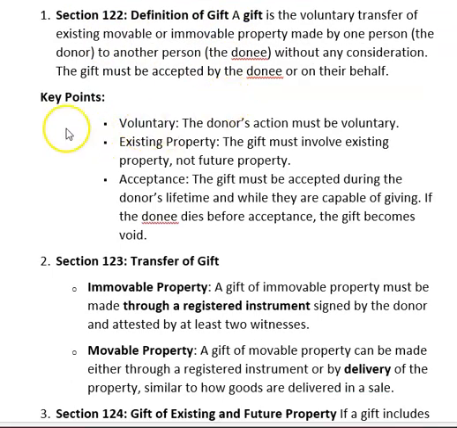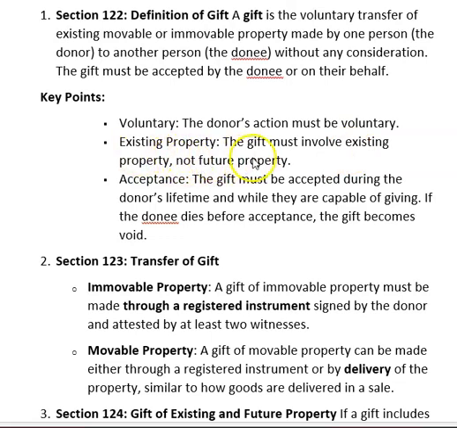Key points. Without consideration, a gift can be given. Property you can give to your relative without taking any money. Voluntary: the donor's action must be voluntary.